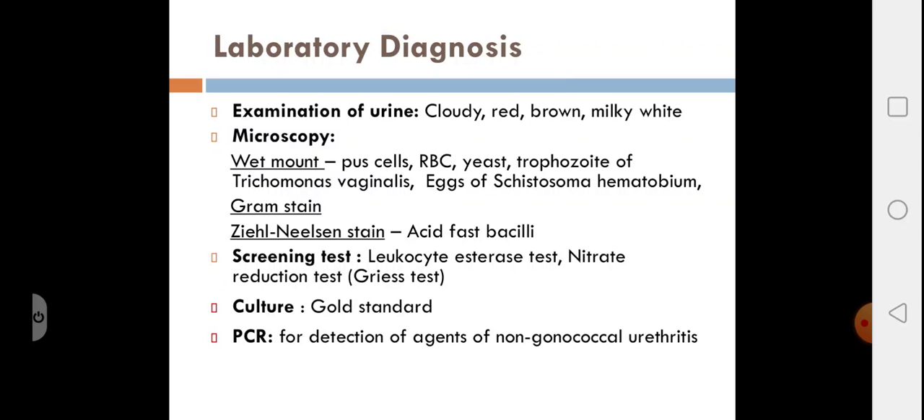Then there are some screening tests like the leukocyte esterase test and nitrate reduction test. Next is culture, which is the gold standard. Then molecular methods like polymerase chain reaction or PCR for detection of agents of non-gonococcal urethritis like chlamydia, viruses, and so on.